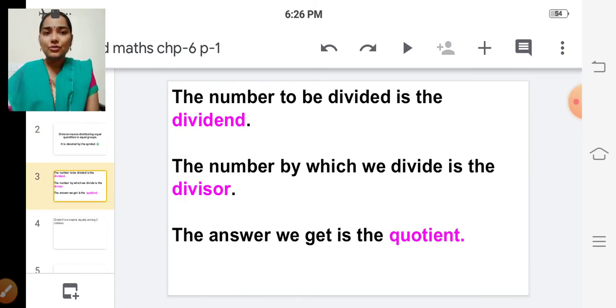The number to be divided is the dividend. The number by which we divide is the divisor. The answer we get is the quotient. So, remember these three terms: dividend, divisor, quotient.